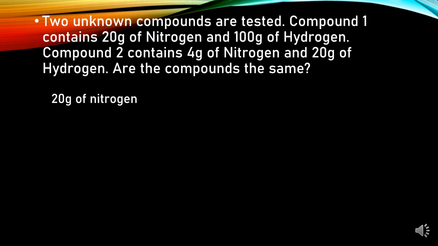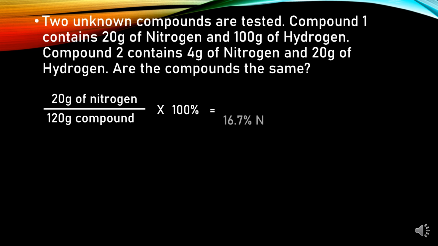Let's find out. 20 grams of nitrogen, the mass of element, over the total mass, 20 plus 100, which gives us 120, times 100%, we get 16.7% nitrogen. To know the percent mass of hydrogen, we subtract 16.7 from 100, which gives us 83.3%